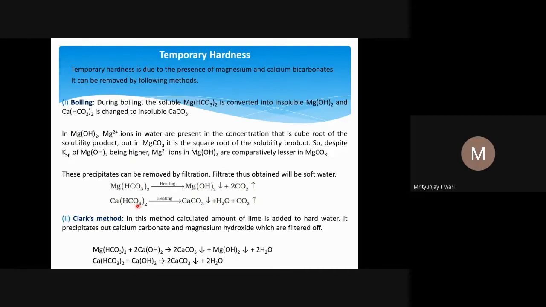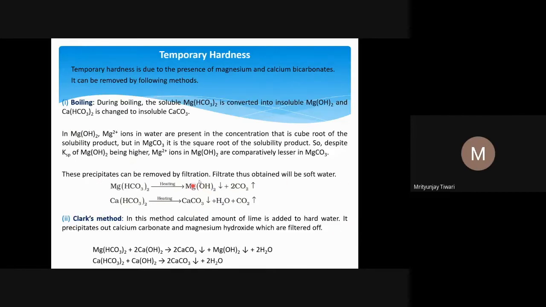Calcium bicarbonate, on heating, gives calcium carbonate, water and carbon dioxide. Even if you do not understand this part, that's okay. Just remember that calcium carbonate, whose solubility product is very small, is precipitated out, and magnesium hydroxide is precipitated out in the case of magnesium bicarbonate, and these can be filtered out to get soft water.